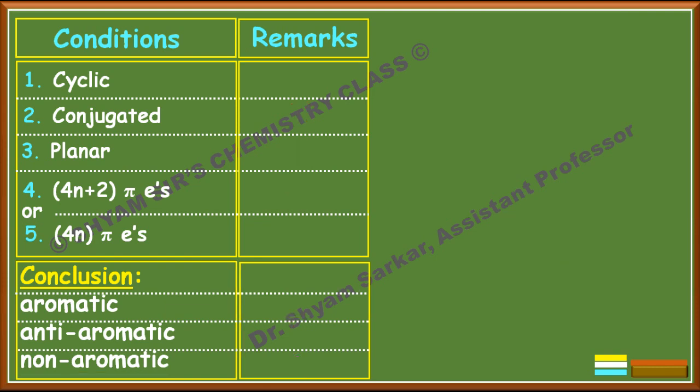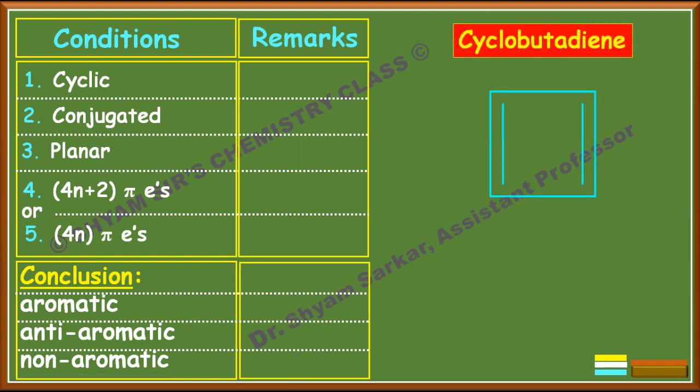Okay, so let us see the next. Here, cyclobutadiene. If you see, this is cyclic and it has conjugated double bonds, and all carbon atoms are sp2 hybridized, so this is planar. Now if you count the pi bonds, here 2 pi bonds are there. So 2 pi bonds means 4 pi electrons. So with 4 pi electrons, if you put the value of n equal to 1, this is fulfilling the fifth criteria, that means 4n pi electrons. So 4n pi electrons means it is an anti-aromatic type of compound. So you will tick the anti-aromatic category. So cyclobutadiene is an anti-aromatic compound.